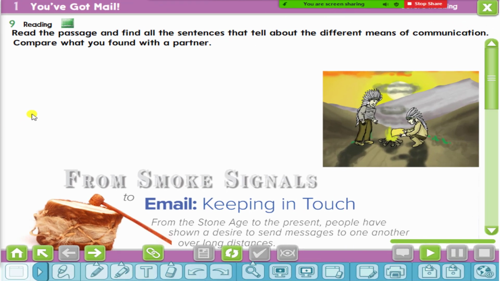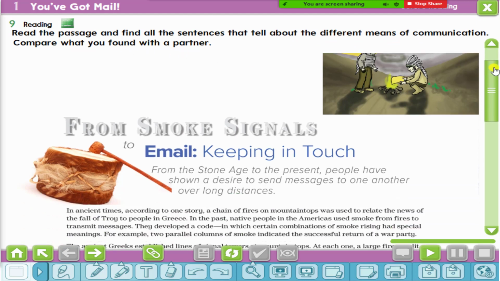Now, let's listen to the text. Read the passage and find all the 10 sentences that tell about the different means of communication. Compare what you found with a partner. Let's listen.